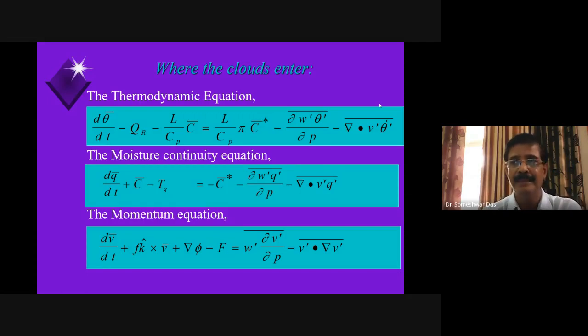And similarly, clouds act as a sink of moisture rather than a source of moisture. Clouds act as a sink of the moisture, because in the net, when the clouds dissipate or die out after precipitation, after rainfall, then the atmosphere loses the moisture, because rainfall drains out the moisture content of the atmosphere. So it is a sink. Clouds act as a sink for the moisture, but source for the heat. So it's called apparent heat source and apparent moisture sink.